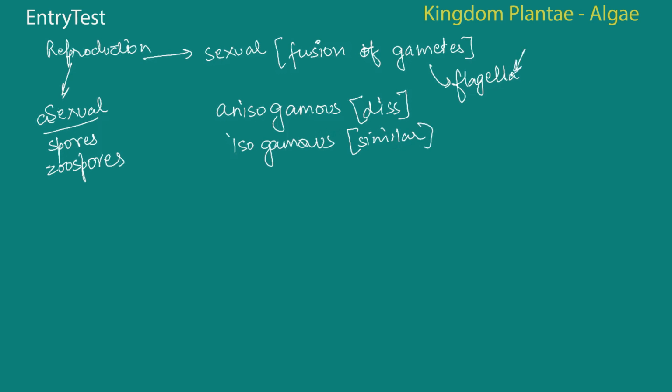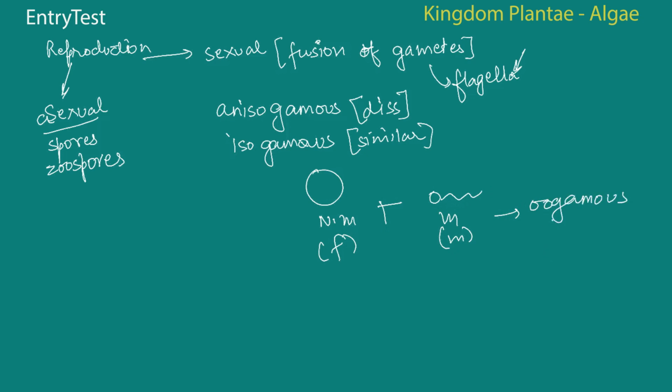It's due to the presence of the flagella or the absence of it, as well as the size. The fusion between one large non-motile gamete, usually a female, and one smaller motile gamete, which is a male, is called oogamous.